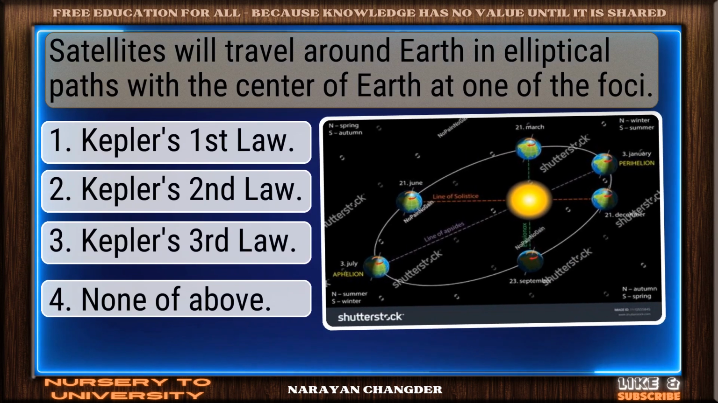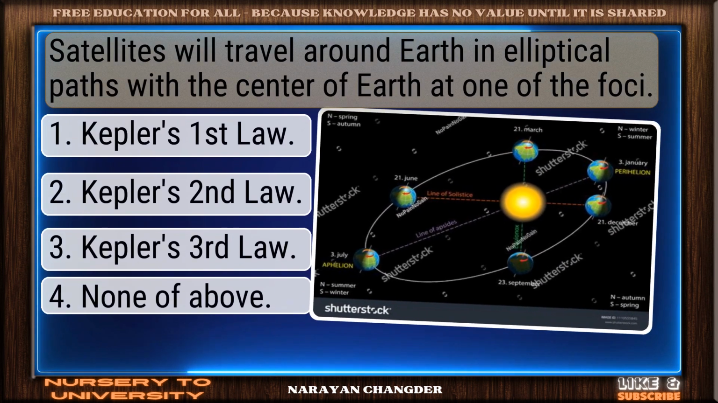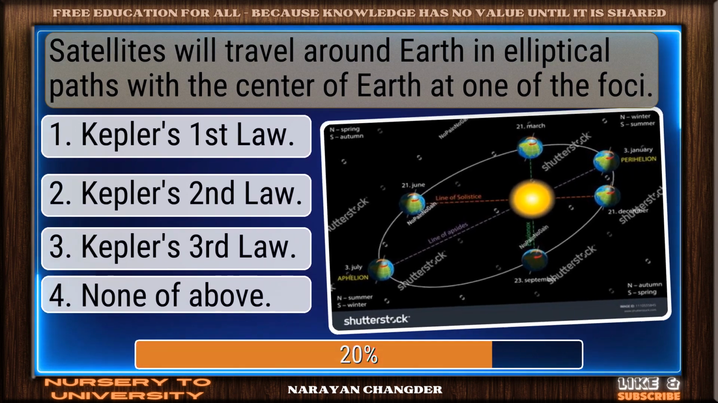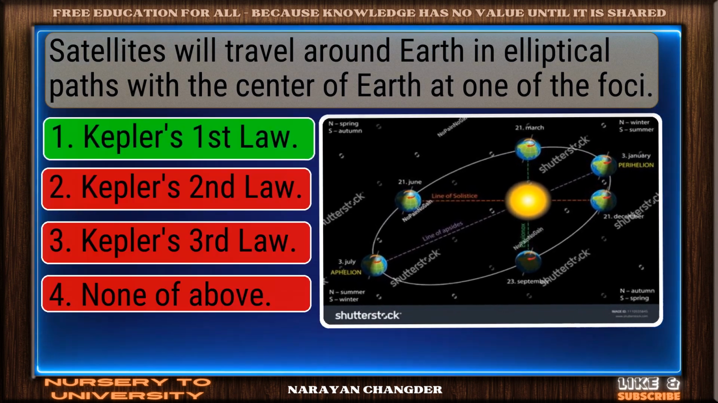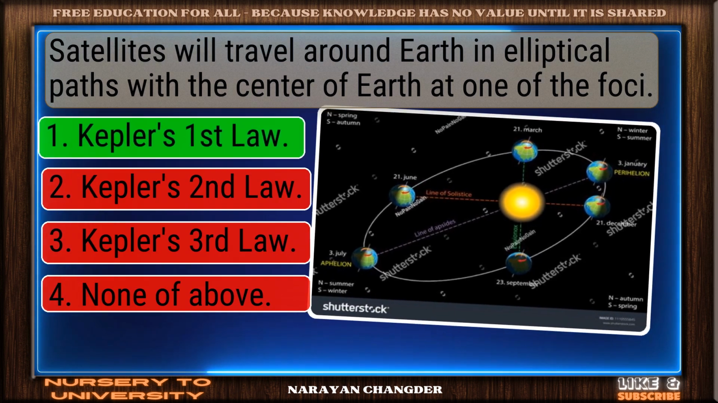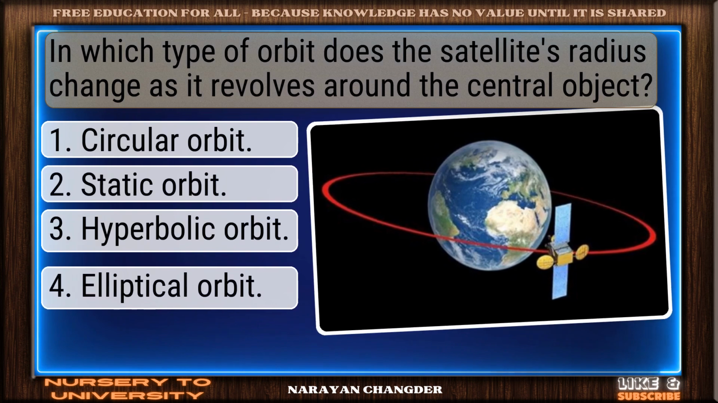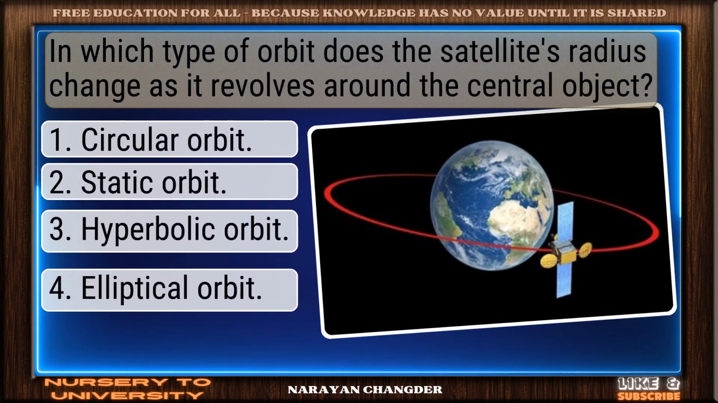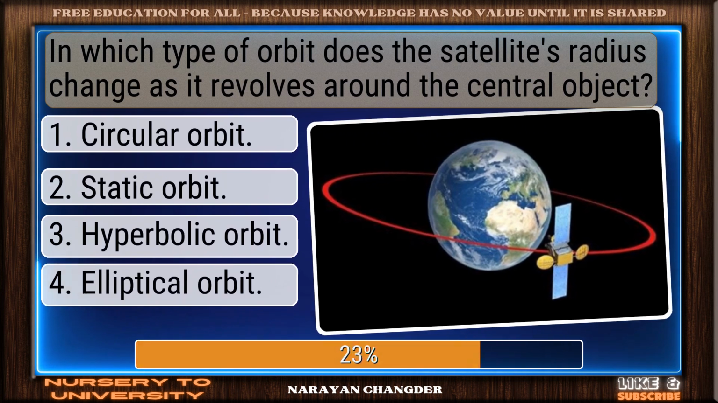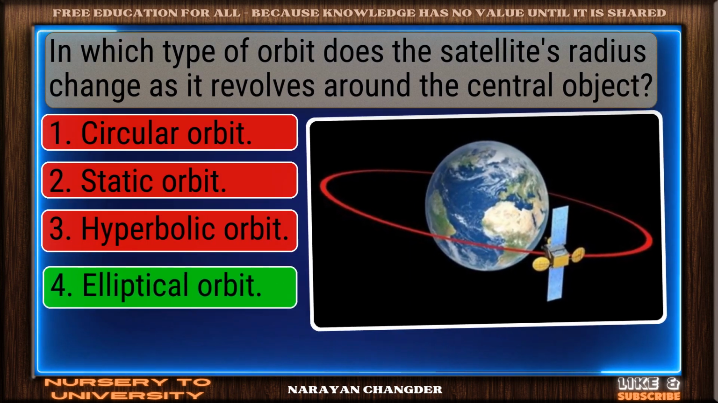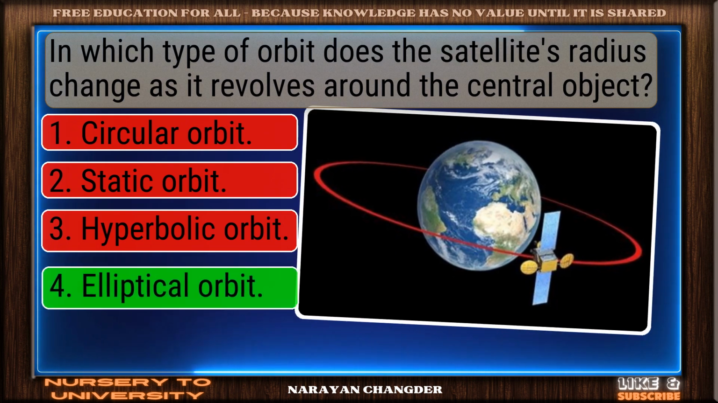Satellites will travel around Earth in elliptical paths with the center of Earth at one of the foci. Excellent choice. Kepler's first law is the right answer. In which type of orbit does the satellite's radius change as it revolves around the central object? Smart pick. Elliptical orbit is the correct choice.